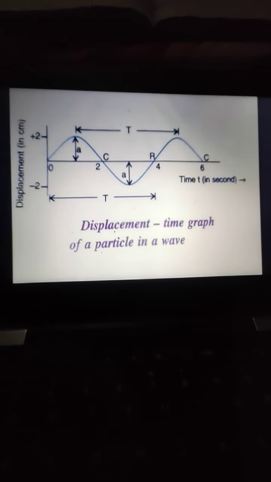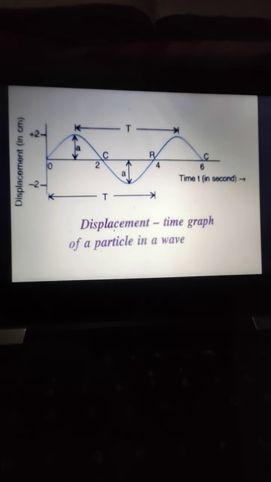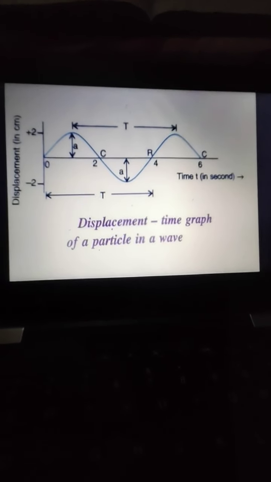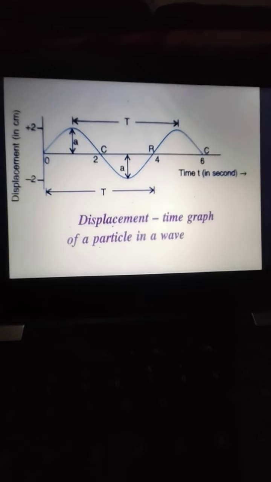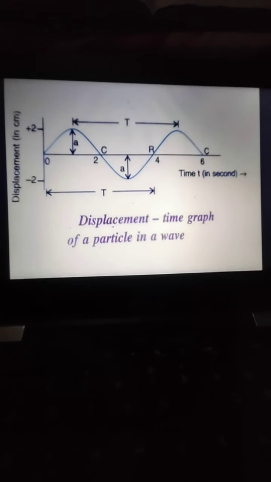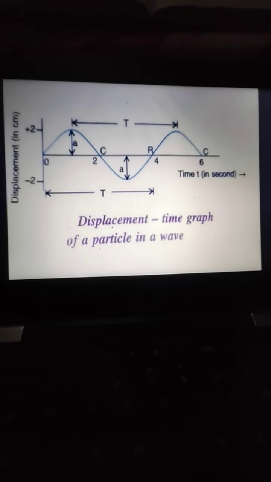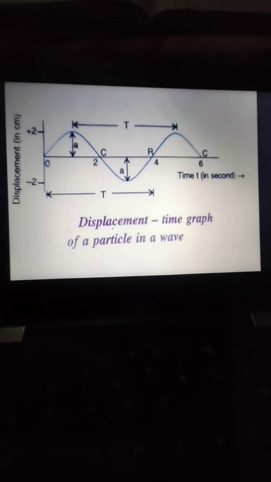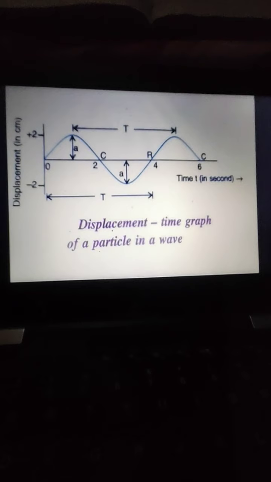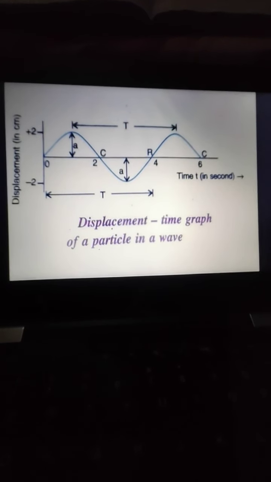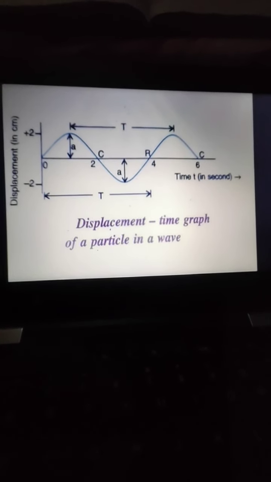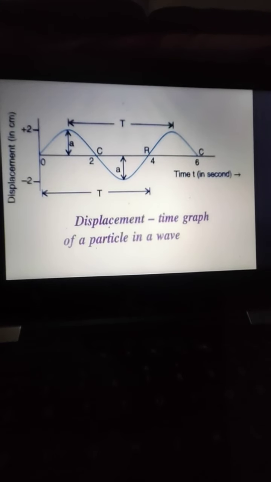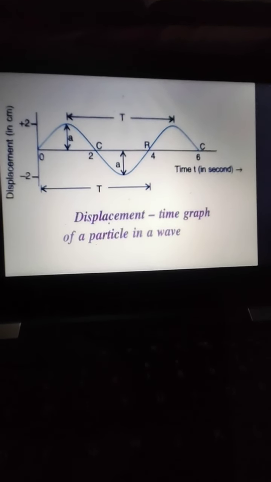We will take displacement along the y-axis and time along the x-axis. So here you can see displacement is both positive as well as negative, and the amplitude of the wave is represented by the letter A and time period with the help of letter T. So the time period is the time taken by a particle to complete one oscillation.